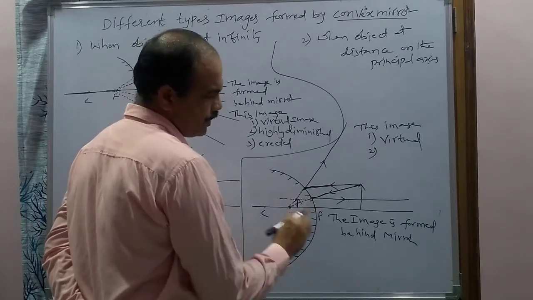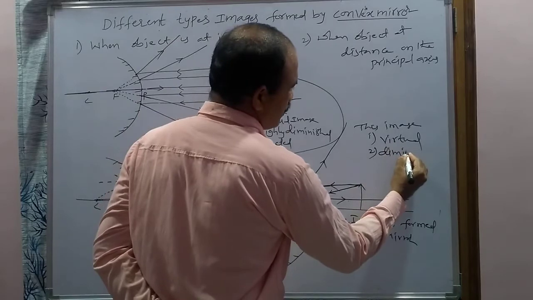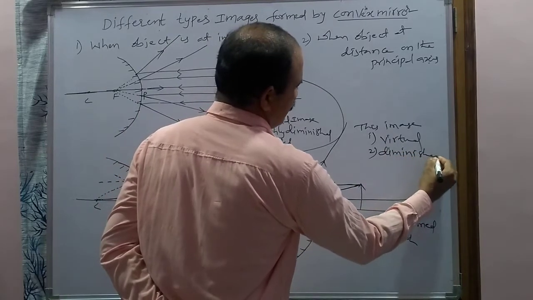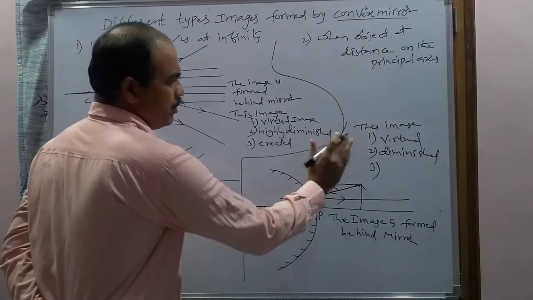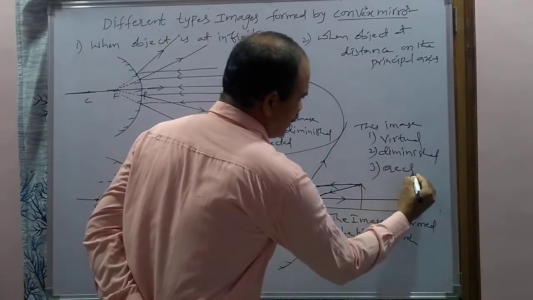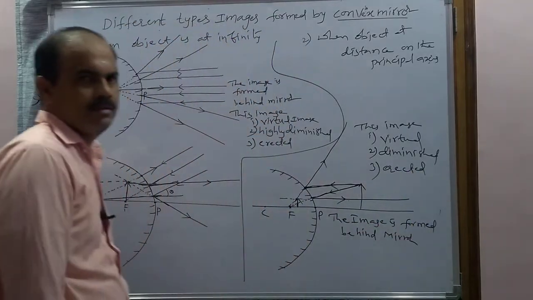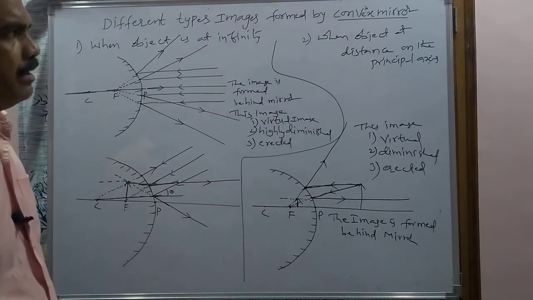The height of the image is less than the height of the object, so it is a diminished image. And third, the object is above the principal axis, so the image is also above the principal axis. That's why it is an erect image. So these are the different characteristics of the image formed by the convex mirror.